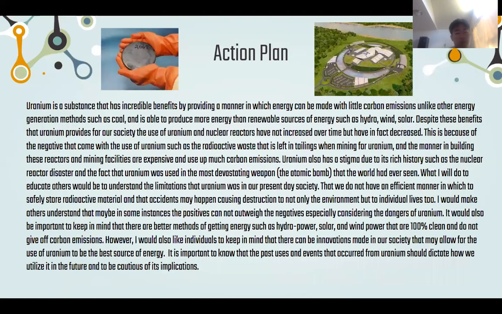So my action plan. Uranium is a substance that has incredible benefits by providing a manner in which energy can be made with little carbon emissions. Unlike other generation methods such as coal, it is able to produce more energy than renewable sources of energy such as hydro, wind, and solar. But despite these benefits, there are social impacts and environmental impacts to nuclear reactors and the use of uranium, such as in mining and the radioactive material.